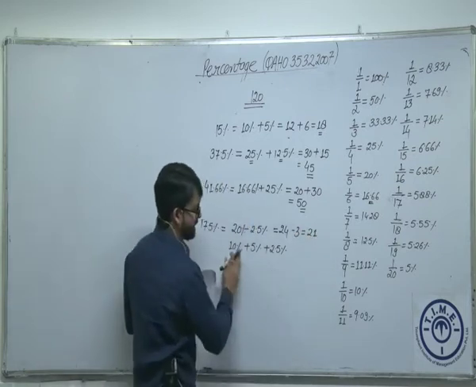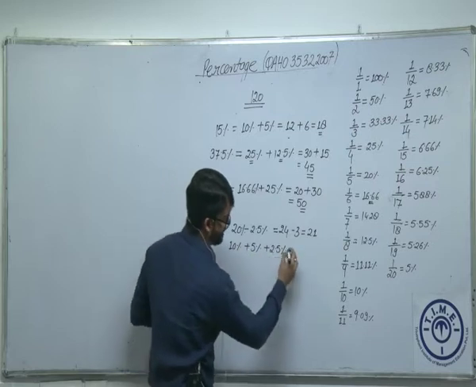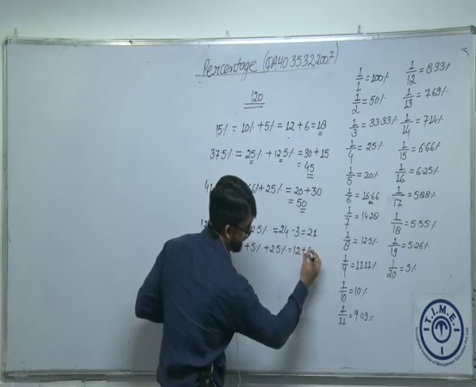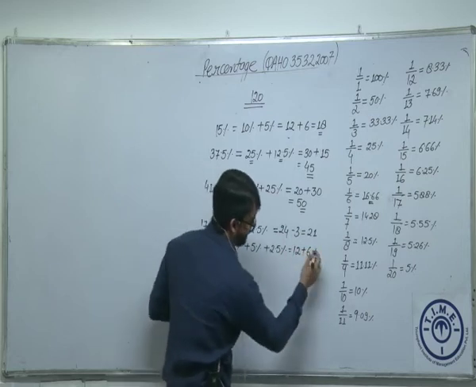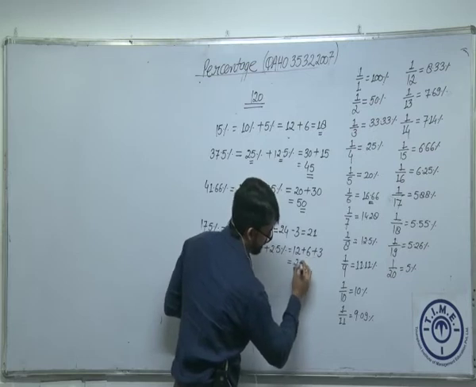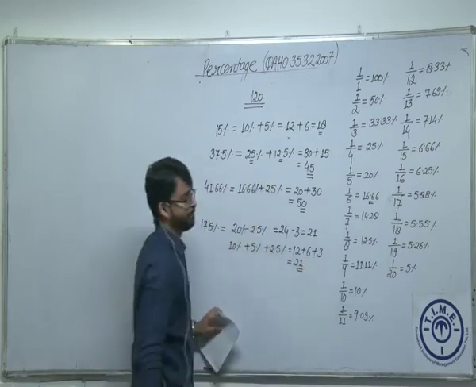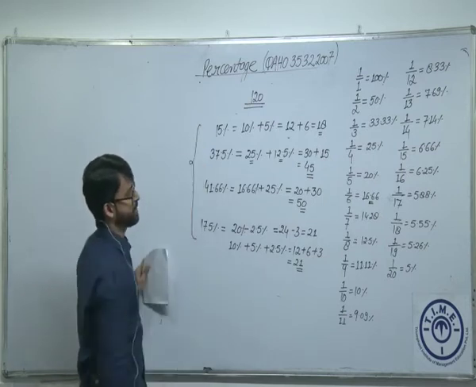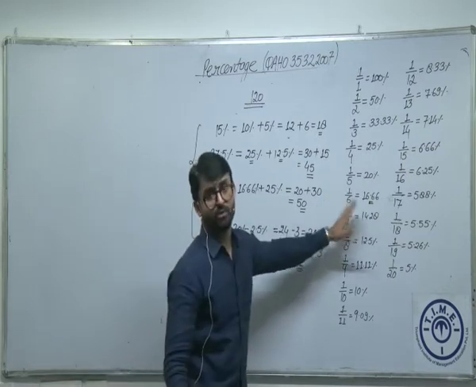This is very simple. So 10%, 5%, 2.5%, 10% is precisely what? 12, 5% is half of it, which is 6. 2.5% is half of this, which is 3. 12 plus 6 plus 3 is what? 21. This is the first scenario where I can use those fractions to good effect.